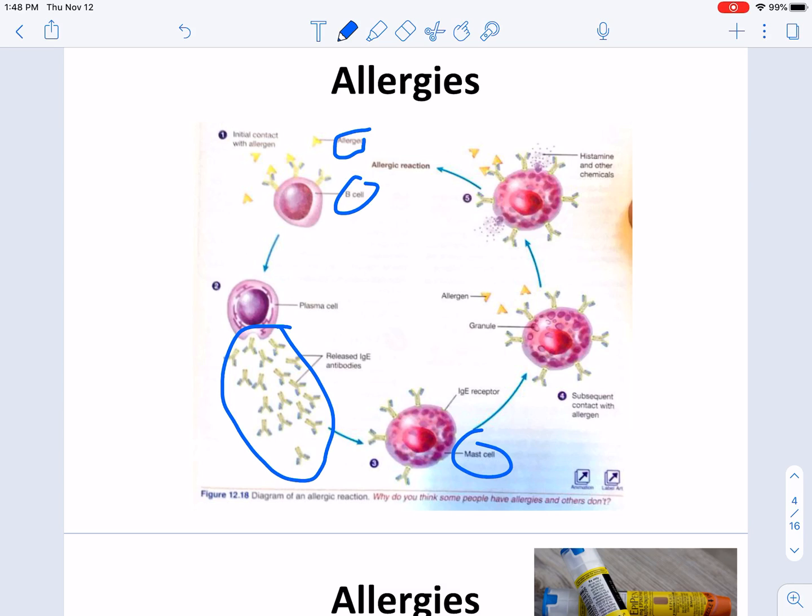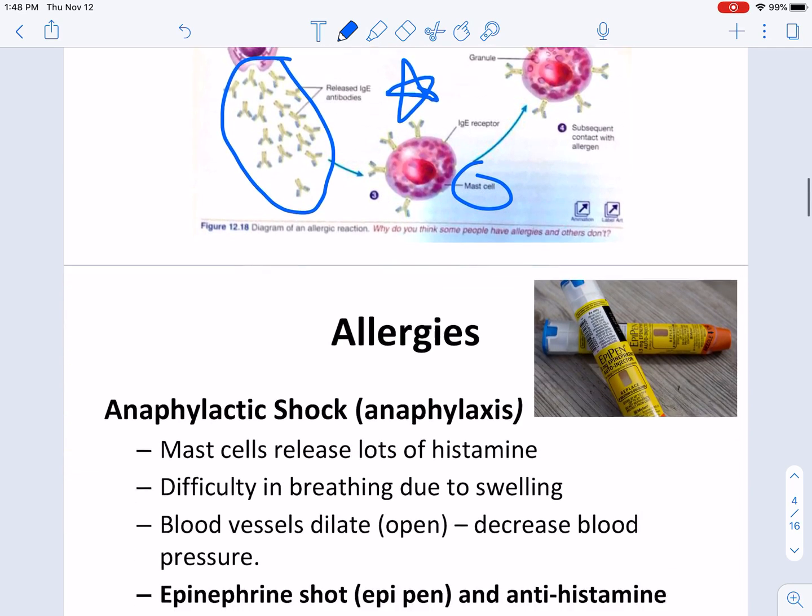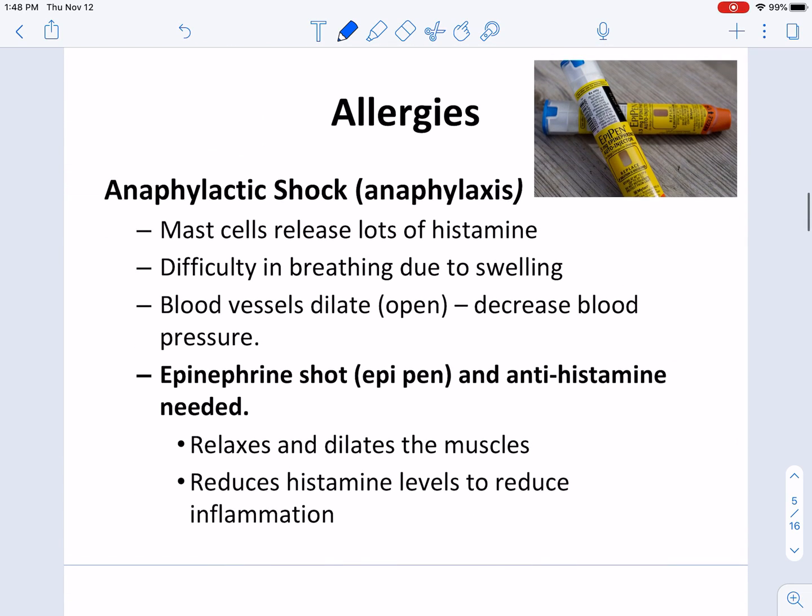So the mast cell, this is where the misunderstanding occurs. Specifically, the mast cell thinks, okay, there's something bad present, I'm going to go look for it, not knowing that it's just an innocuous thing like pollen. Once it does interact with those allergens, right, using those antibodies, it releases massive amounts of histamine, which then trigger the inflammatory response. The reason this is dangerous is because it can lead to what's called anaphylactic shock.